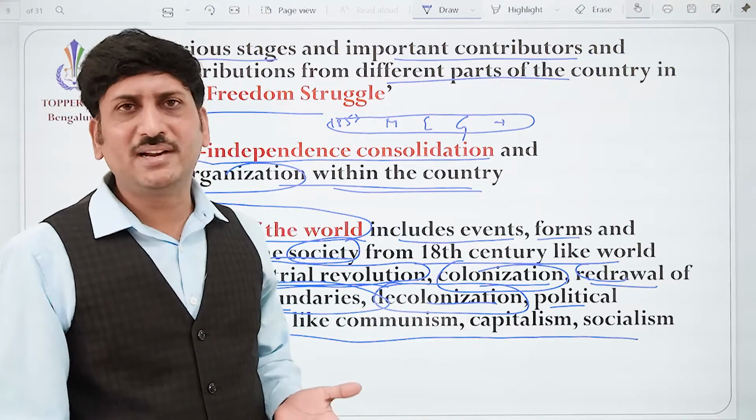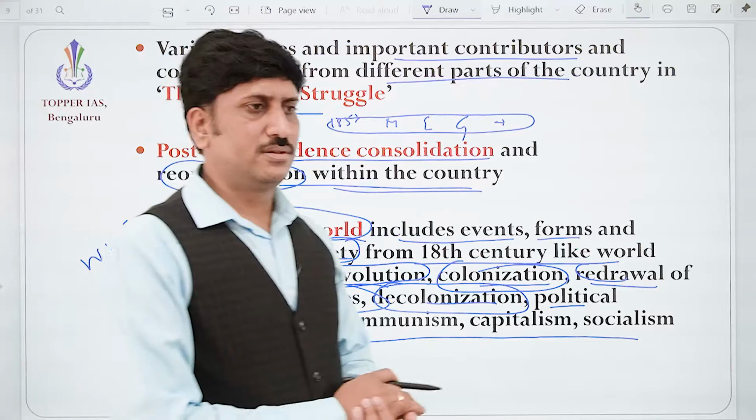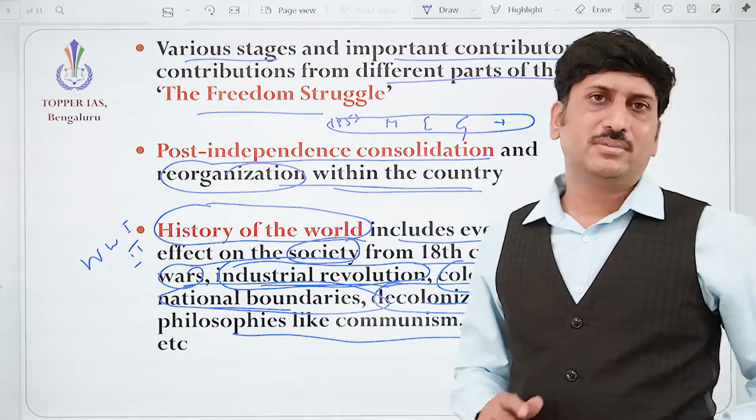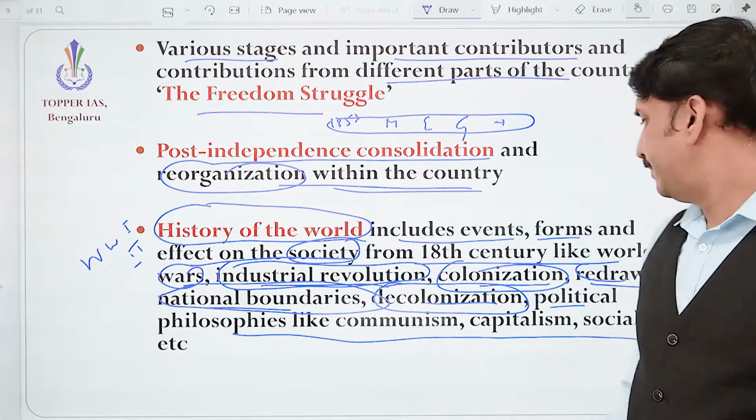It is no more Britain. The remaining powers are in force, like America and Russia. Correct? So, decolonization: the countries liberating themselves, like India. Okay?